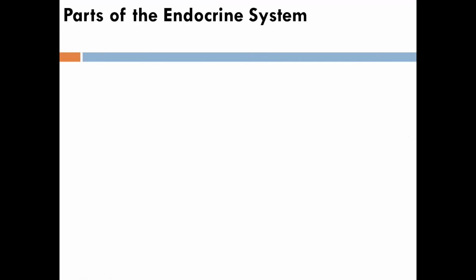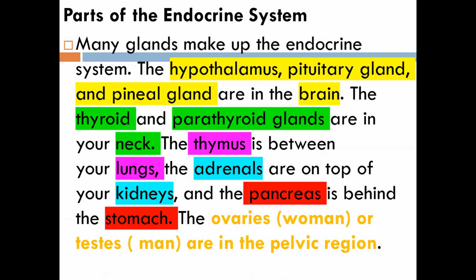Parts of the endocrine system. Let us discuss the parts of the endocrine system. I have colored it like this so that it will be easy for you to identify which gland is present in which area or location.